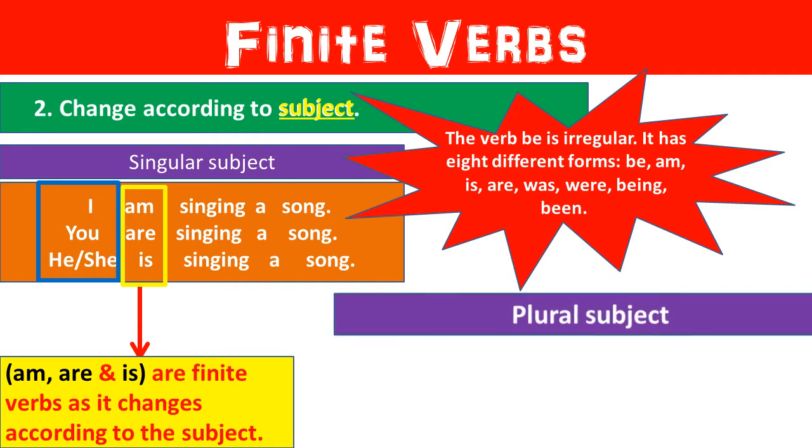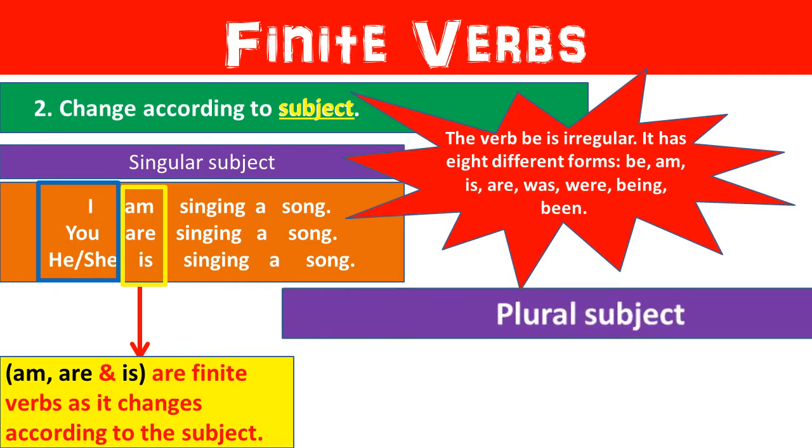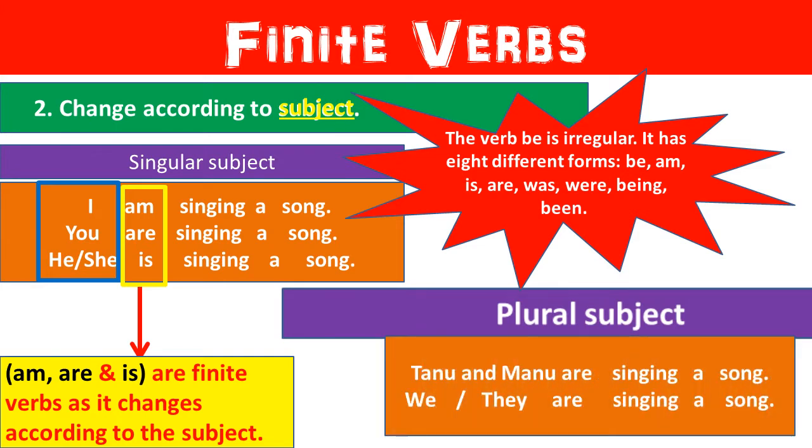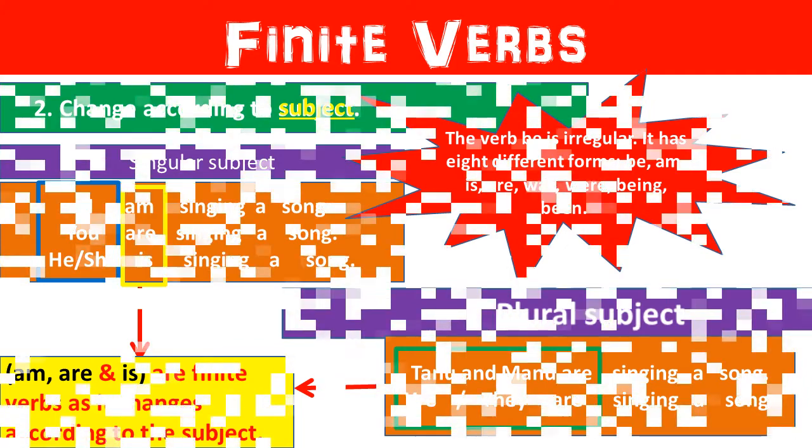We will learn about non-finite verbs in a while. Now, let us see examples under plural subjects. The first sentence is Tanu and Manu are singing a song, or we or they are singing a song. In short, the verb is limited by the person of the subject.